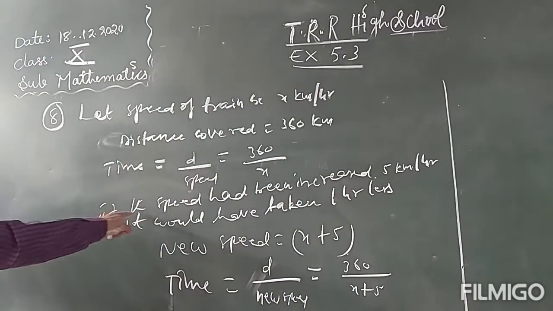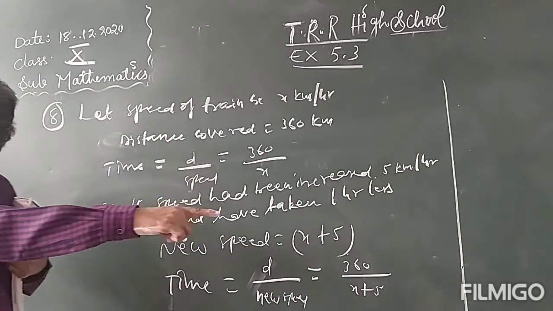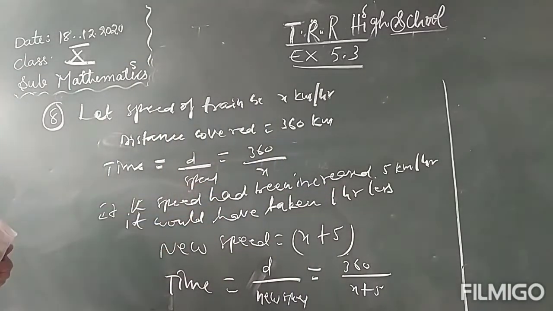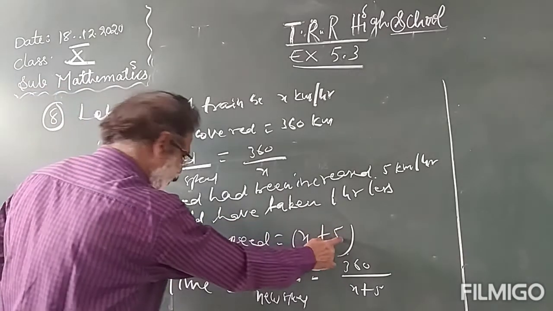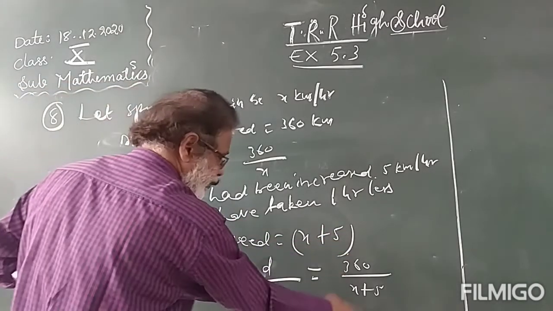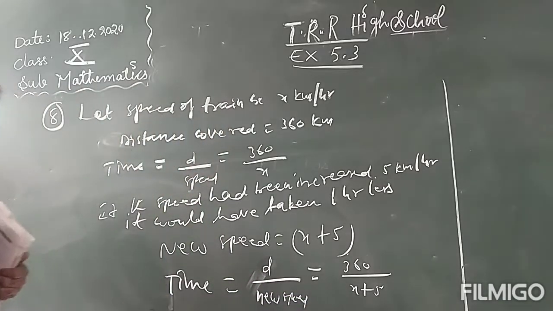Here, if the speed had been increased 5 kilometers per hour, it would have taken 1 hour less. When the speed increased 5 kilometers per hour, the time is 360 by x plus 5. Then what happens? It would take 1 hour less than the previous time.